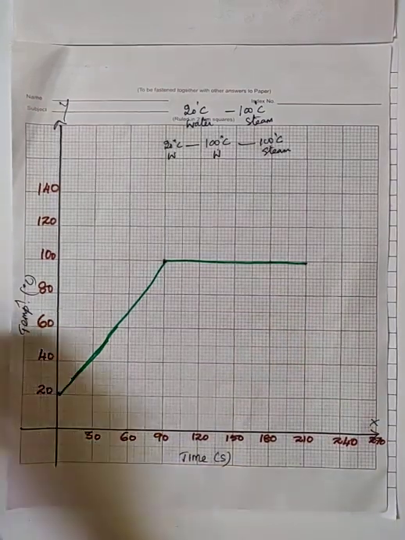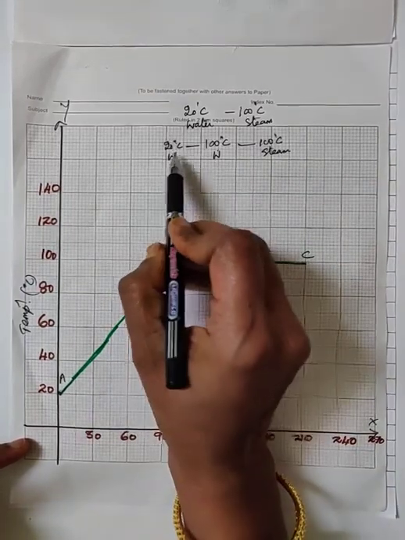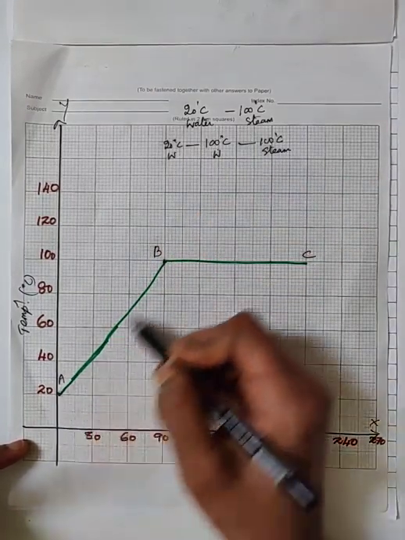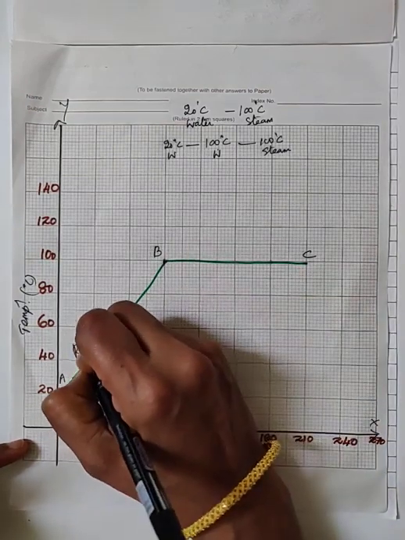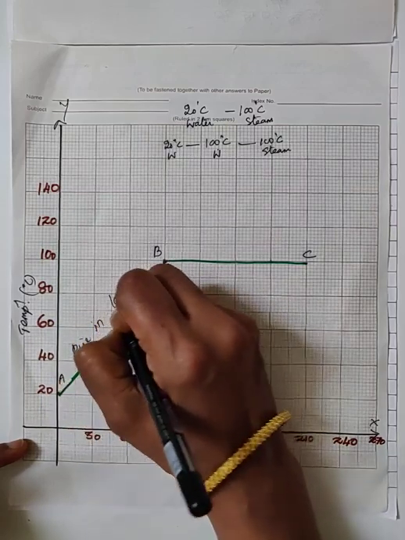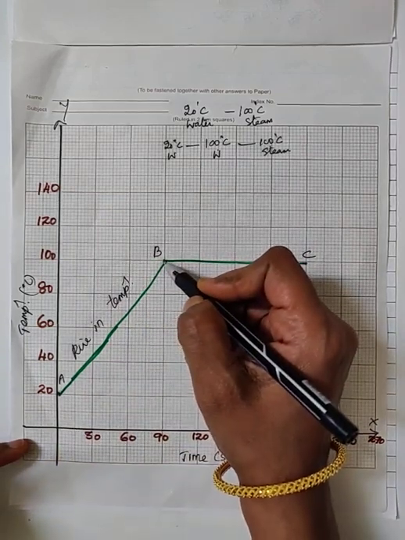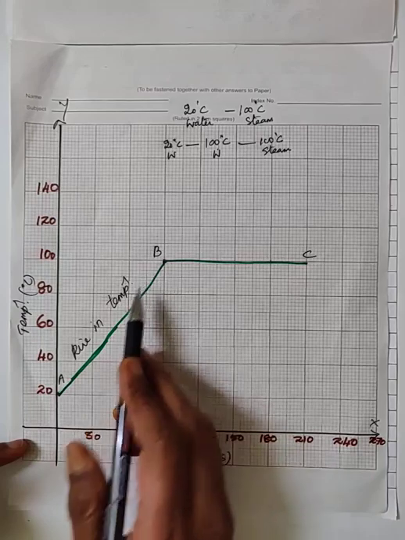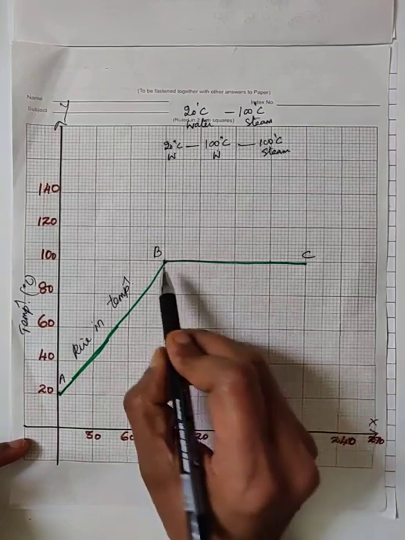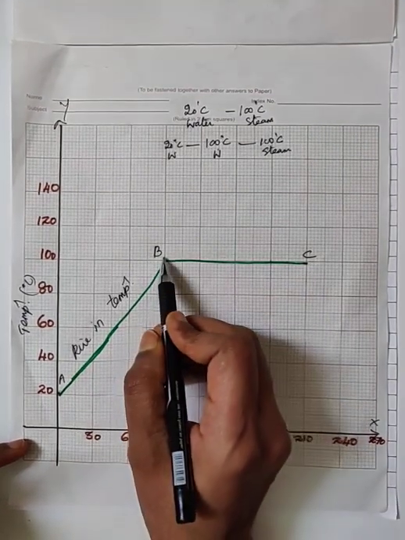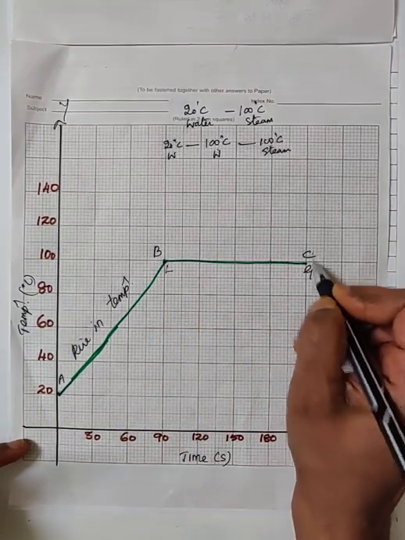Yes, now see the graph A, B, C. This part of the equation is represented by the portion AB of the graph. Yes, the AB portion of the graph represents rise in temperature of water from 20 degrees Celsius to 100 degrees Celsius. The BC portion of the graph: at the point B the substance is in the liquid state. At the point C the substance is in the gaseous state, that is steam.